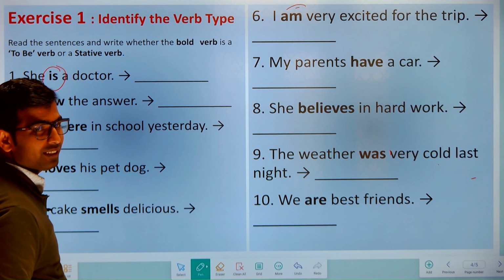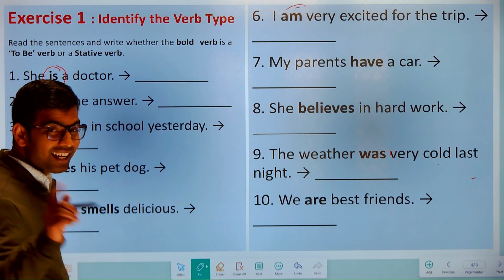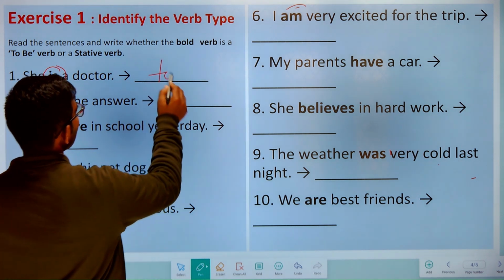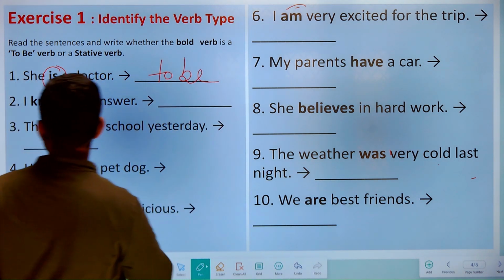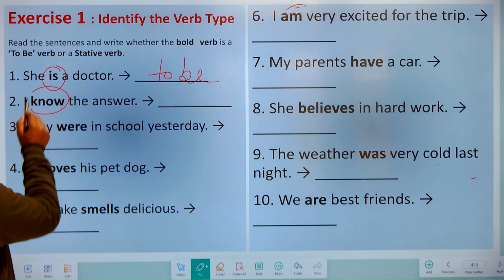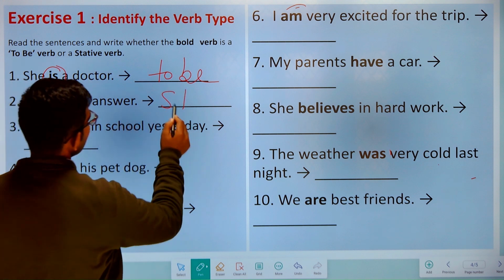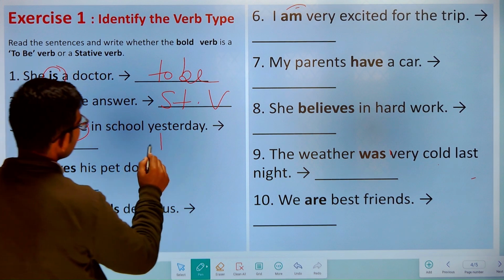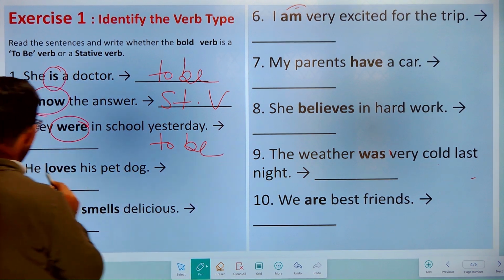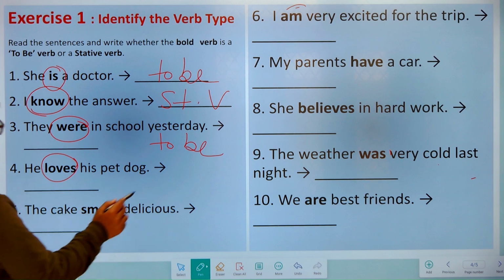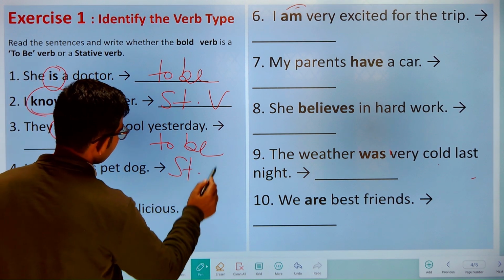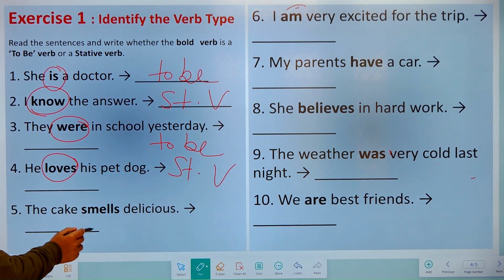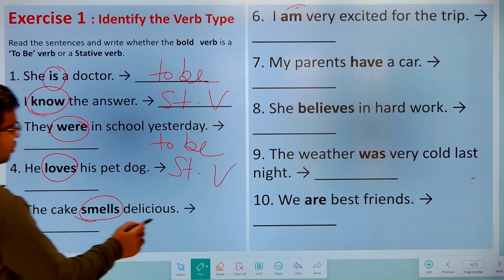To be or stative? Sorry, yeah, it's a to be verb, right? Present to be verb. And here the bold word "know," what type of verb is it? It's a stative verb. And "they were," past to be verb. And "he loves his pet dog." Stative verb. And "the cake smells delicious." Smells, stative verb.